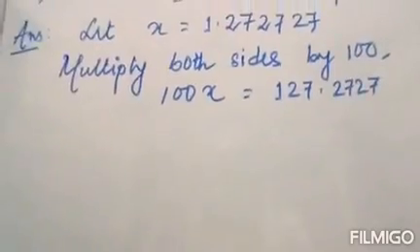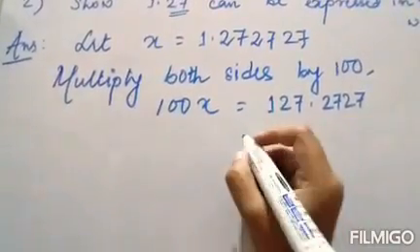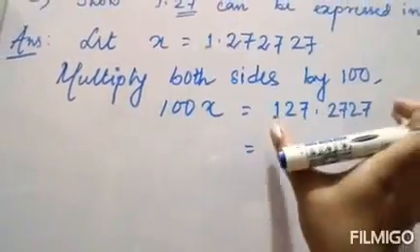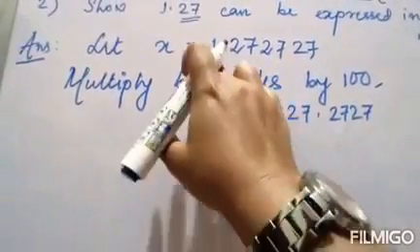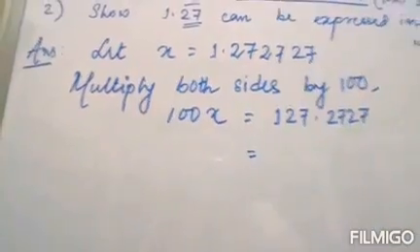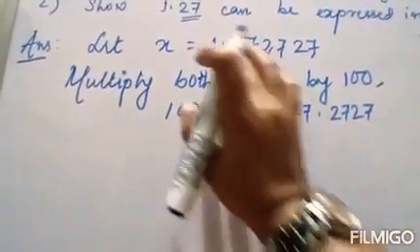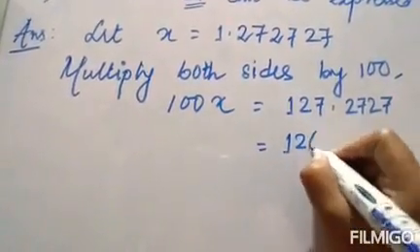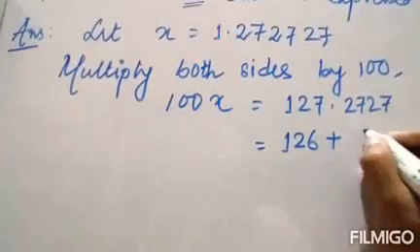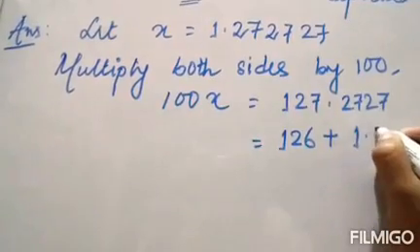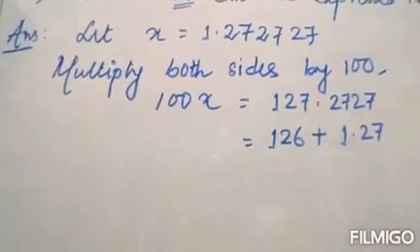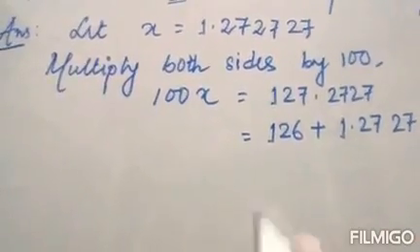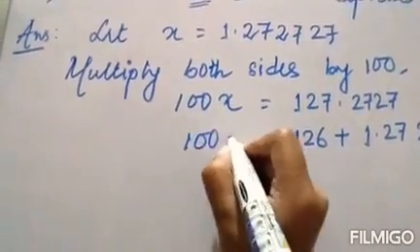Now let us separate x from this number. What is x? 1.2727, no? So if I remove that from this number, what will remain? 126 plus 1.2727, right?